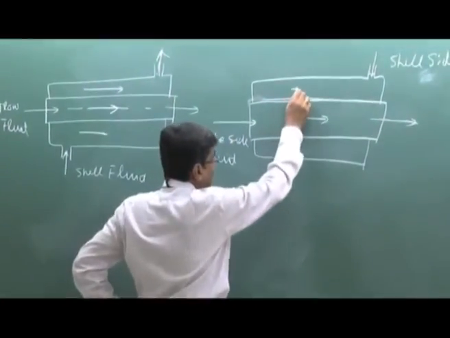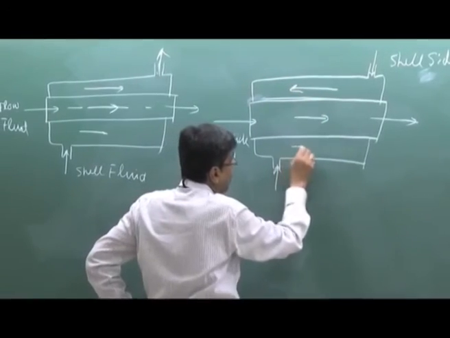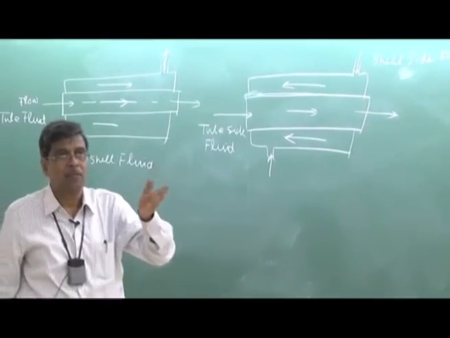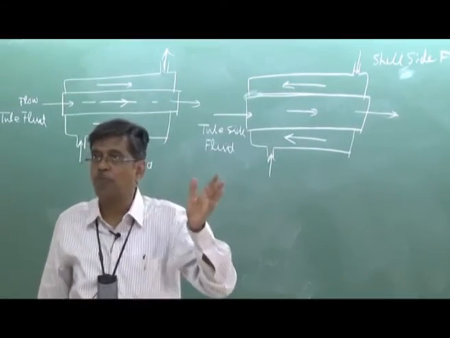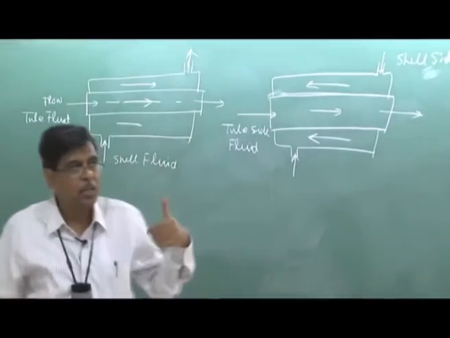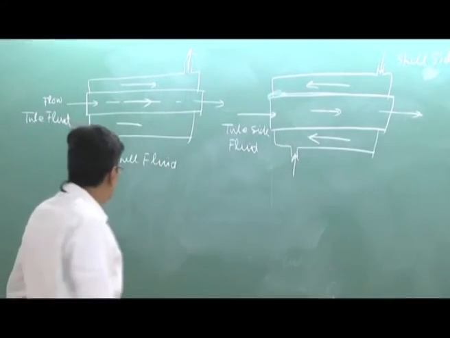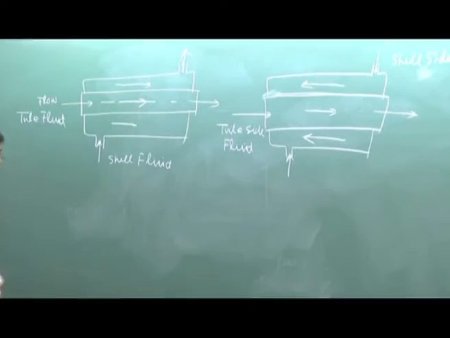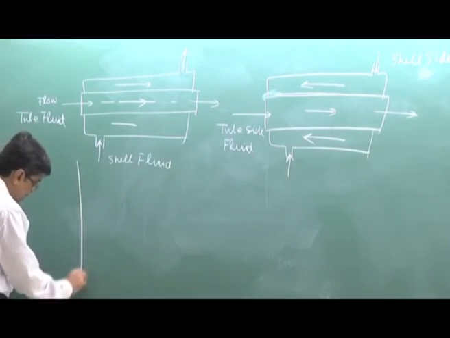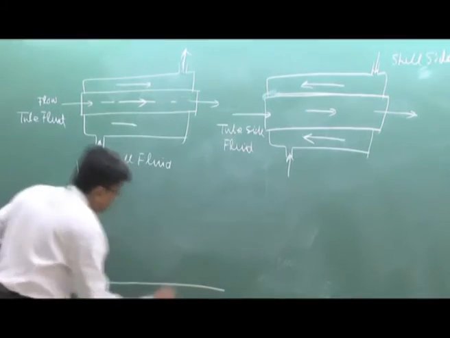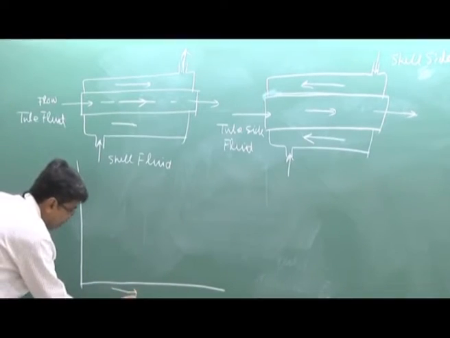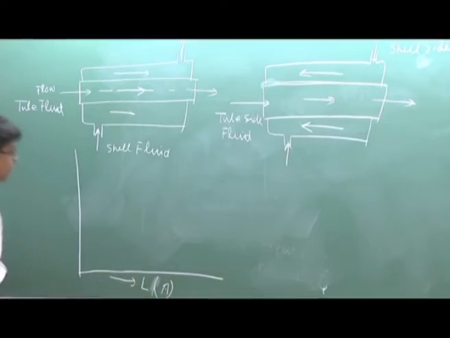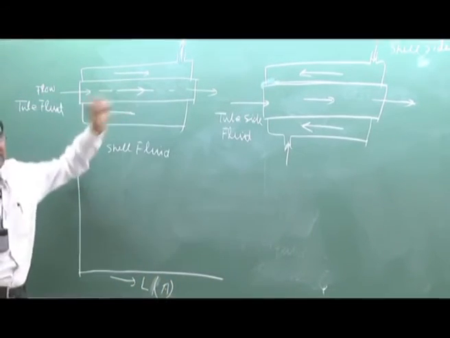Now we will go for analysis, for which we take a very simple configuration of one tube and one shell flowing either in parallel, that means co-flow, or in counter flow, opposite direction, so that we can understand our analysis more intensively. Now if we draw the temperature diagram along the length of the heat exchanger or the surface area, in bracket I am writing, length or surface area, if you go this direction.